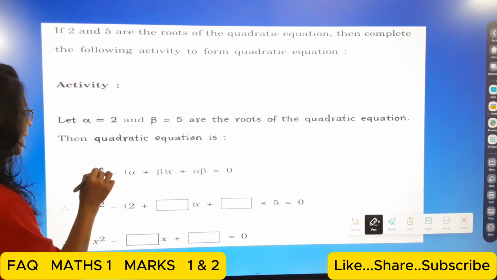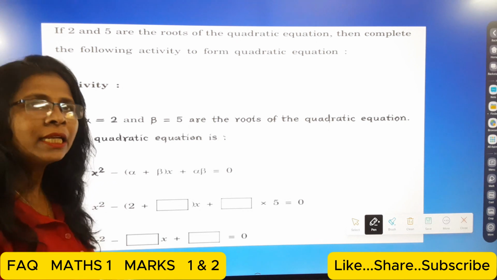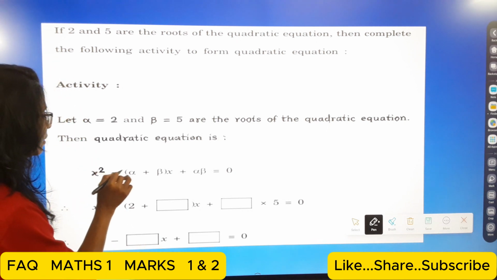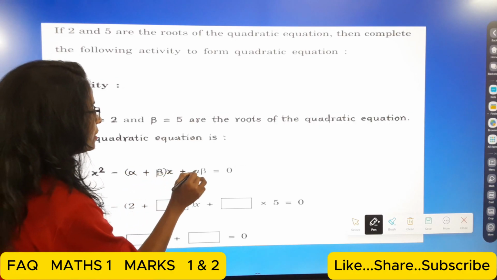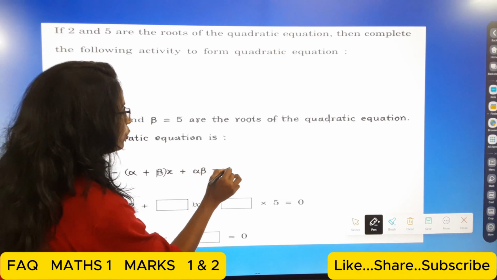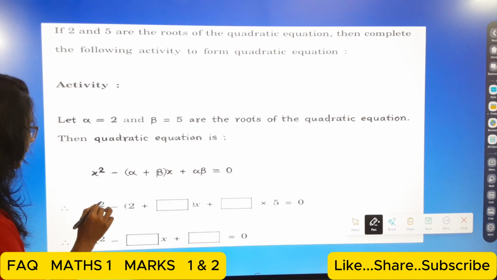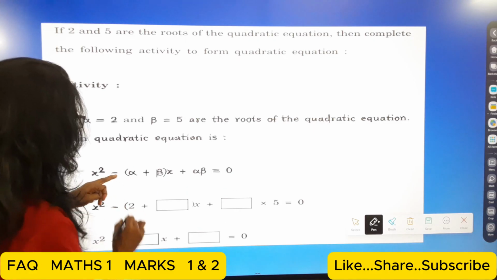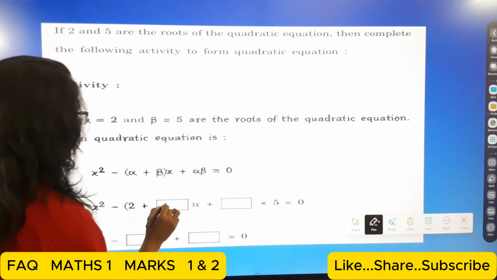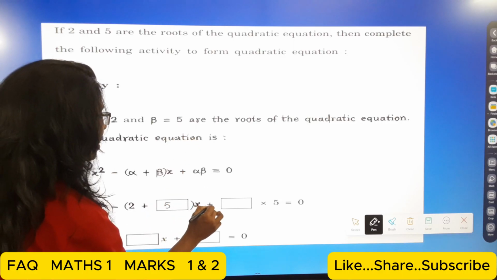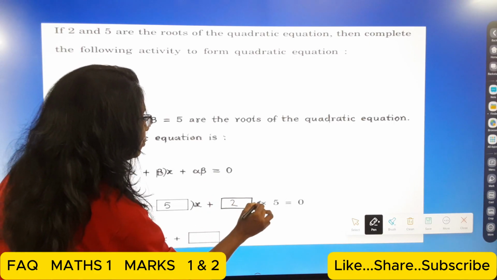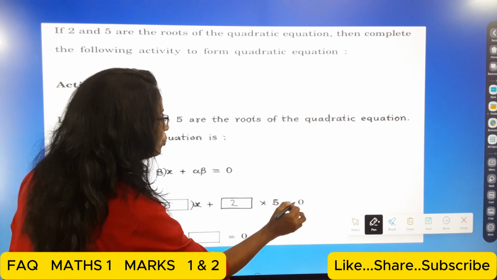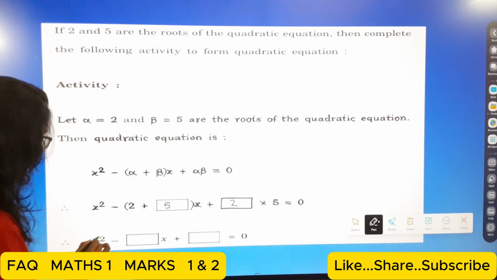Now we have to write the formula for the quadratic equation. It will be x square minus (alpha plus beta) into x plus alpha into beta, which is equal to 0. So x square minus, alpha is 2, beta is 5, so 5x plus alpha into beta, that is 2 multiply 5, equal to 0.